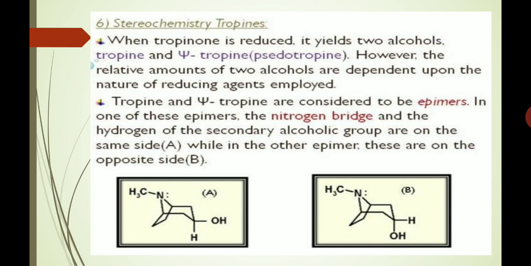Now we come to the stereochemistry of tropine. When tropinone is reduced, it yields two alcohols, tropine and pseudotropine. However, the relative amounts of the two alcohols are dependent upon the nature of the reducing agent employed. Tropine and pseudotropine are considered to be epimers. In one of these epimers, the nitrogen bridge and the hydrogen of the secondary alcoholic group are on the same side, that is structure A, while in the other epimer these are on the opposite side, that is structure B.